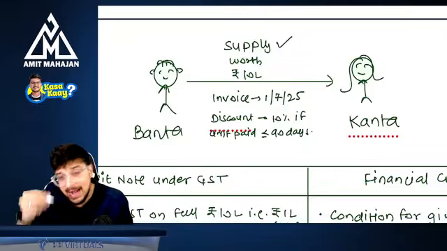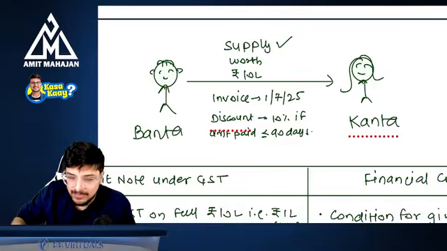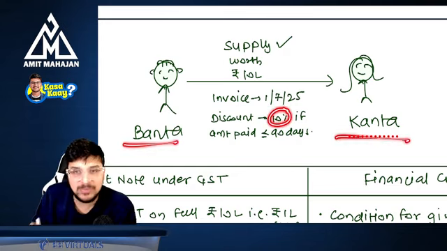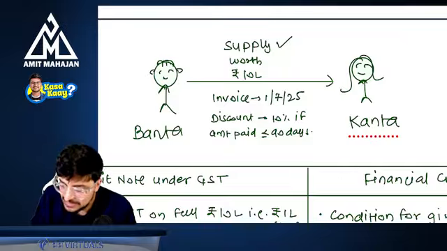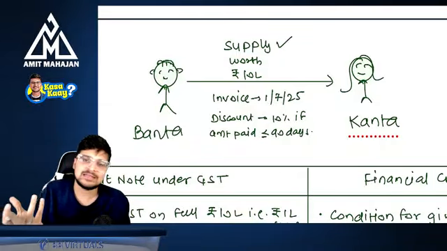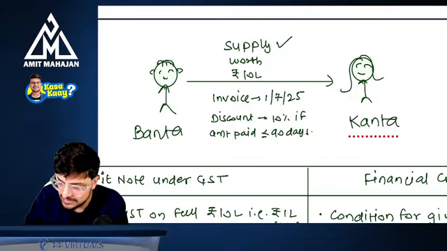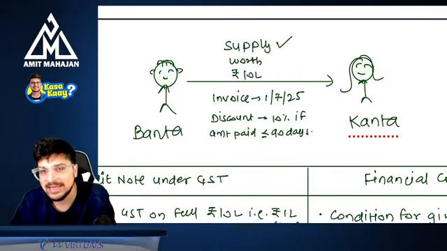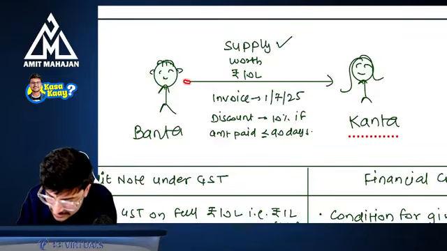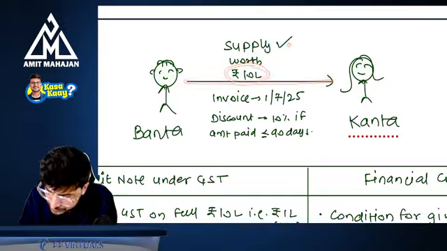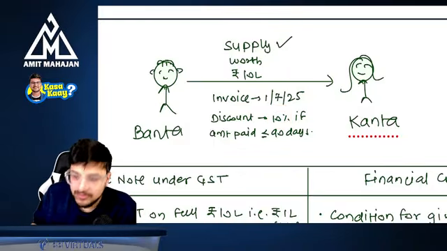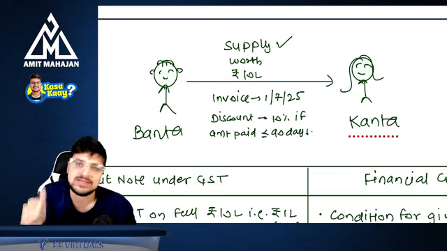Invoice is raised, and at the time of making the invoice or the agreement, it was decided that Banta will give a discount of 10% to Kanta if this amount of 10 lakh rupees is paid within 90 days. If it is paid within 90 days, Banta will give the discount and Kanta is required to pay only 9 lakh rupees and not 10 lakh rupees. Again, the supply of goods is made worth 10 lakhs, invoice is raised, with a discount at the rate of 10% if the amount is paid within 90 days. This is agreed. Kanta said, okay, no problem.